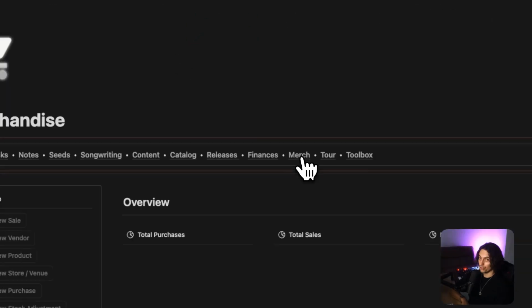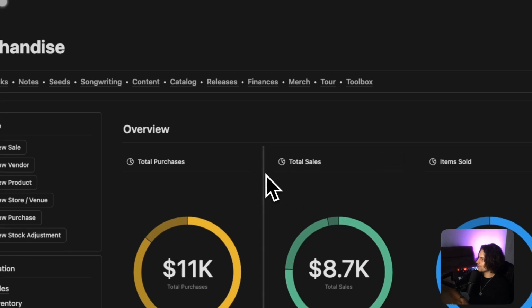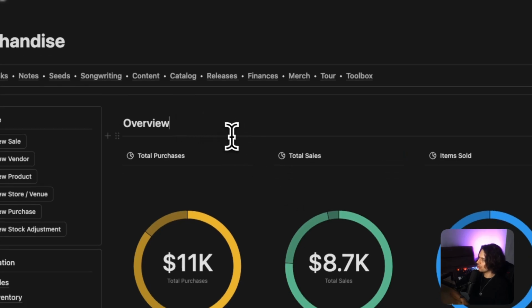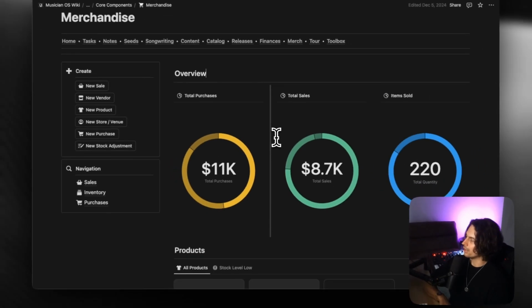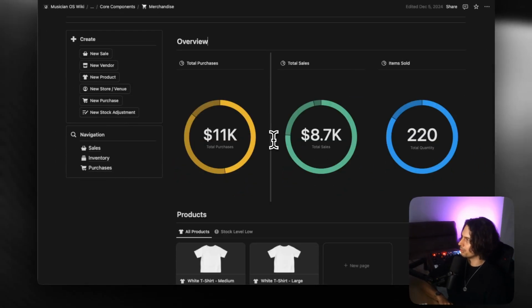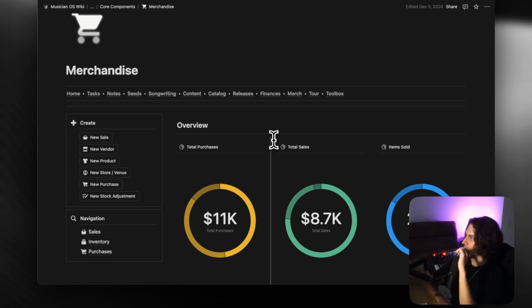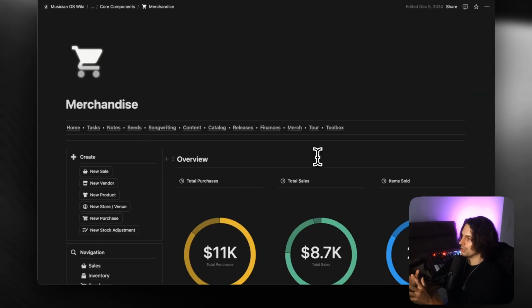Next up, we have merch. Now, this is probably one of the more complicated parts of this entire template, and I actually do think it would benefit from me making a specific video on this. But essentially, this merchandise template is designed to suit people who are fully managing the merchandise themselves, from buying the shirts to getting them printed, to then putting them on the store, to having them purchased, and then tracking the inventory.